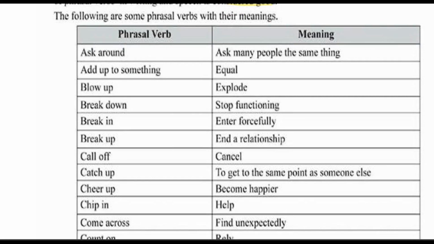The following are some phrasal verbs with their meaning. So examples are given. So ask around, phrasal verb. So it is like ask many people the same thing. तो अगर ask और ask around दोनों का meaning अलग अलग है. Ask is just एक पूछना और ask around means to ask many people the same thing.